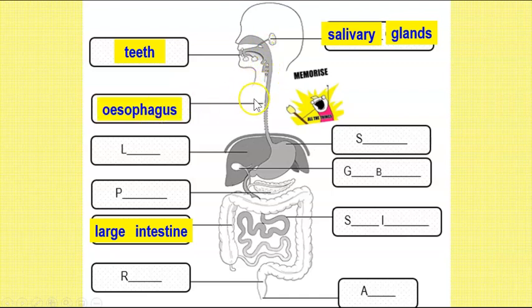So this is known as your esophagus. Then you notice that this esophagus is connected directly to the stomach. This is the third part of your alimentary canal. Now if you look at Miss Lee's arrow, from the stomach the food will move into this small tube here, which is known as the small intestine. You can tell the small intestine is like a wire, right? It's coiled because the small intestine is very long. In order for it to fit in your abdomen area, it needs to be coiled, okay?